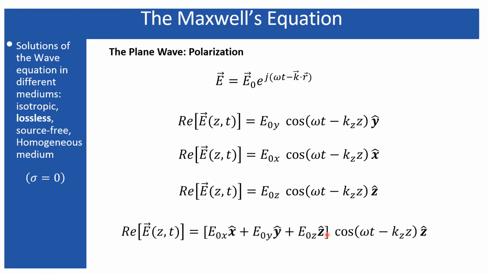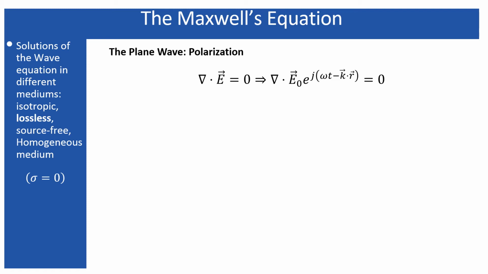And this is the more general one. So if the wave component exists in all the dimensions, so both x, y, and z, this we must include. Let's see which component should exist and which is not. Let's see.